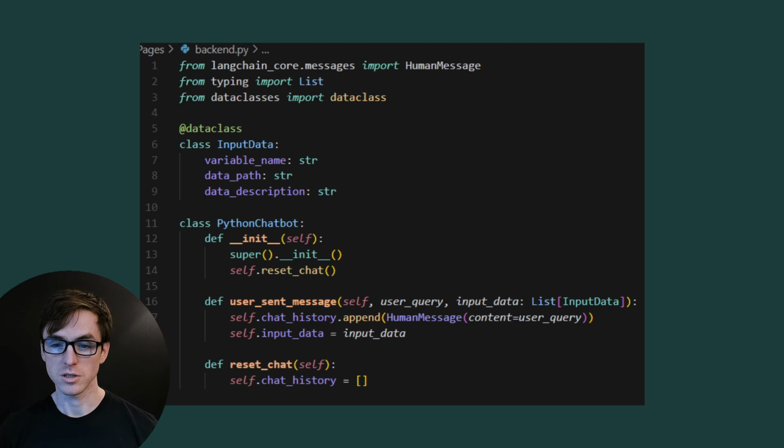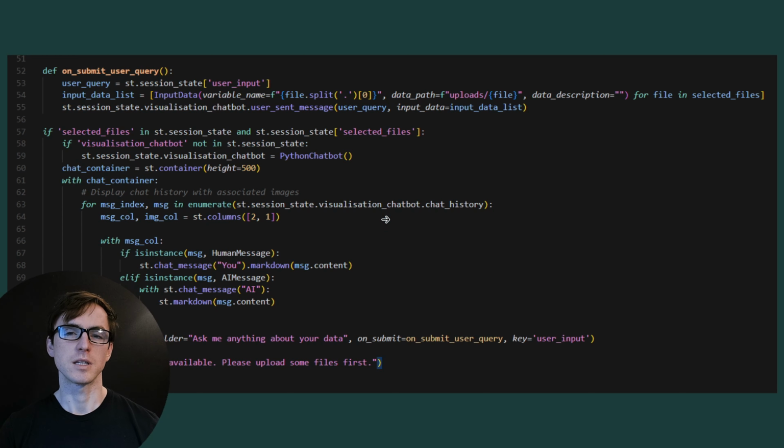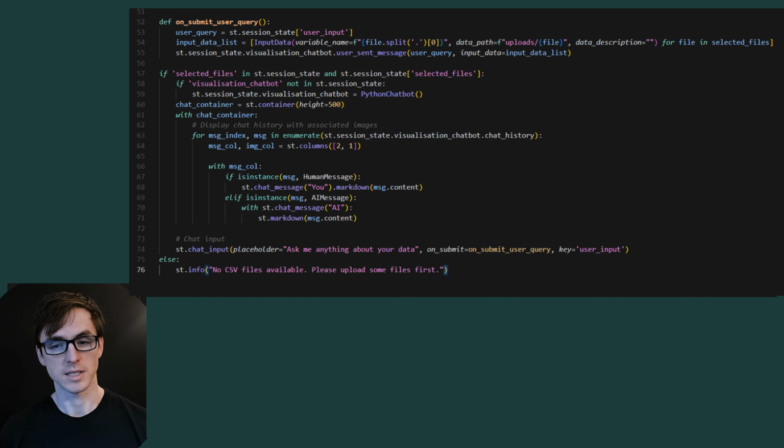There's only two functions. We've got a user sending a message. So that's when the front end receives a new message from the user, it can send it back to the agent for processing and getting a response, and for resetting the chat as well. So it's a very simple class, and that's going to be where we build our agent in the later steps. What I've done next is I've then created the chatbot window within Streamlit. Streamlit provides a few different components that make this quite easy to do. The two components I'm using are this chat message component and this chat input.